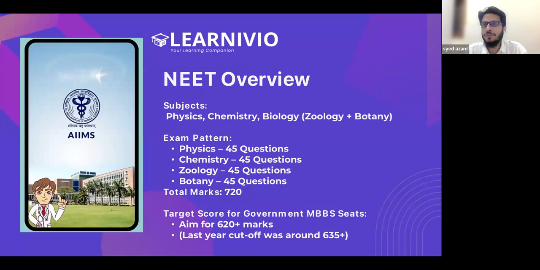There are very few centers of NEET in the Gulf, I believe 4 or 5 centers. There are more centers of JEE in the Gulf. The test centers are fewer for NEET, but the paper is the same. It's like if you are in India preparing for NEET, you can get a test center in Delhi or in Mumbai. That does not change the pattern of the exam. You get the same question paper.